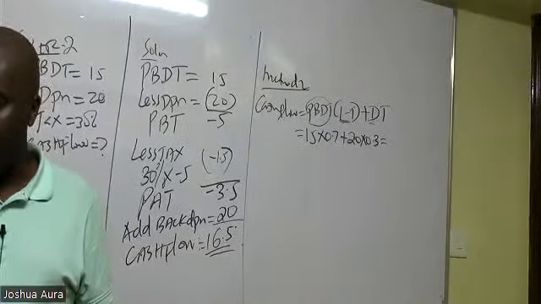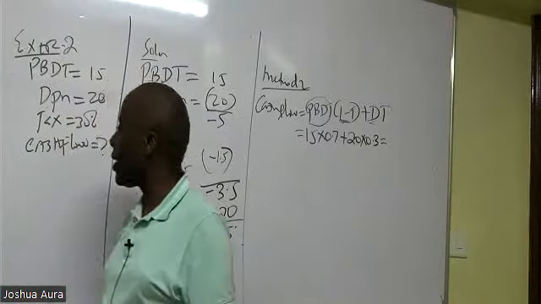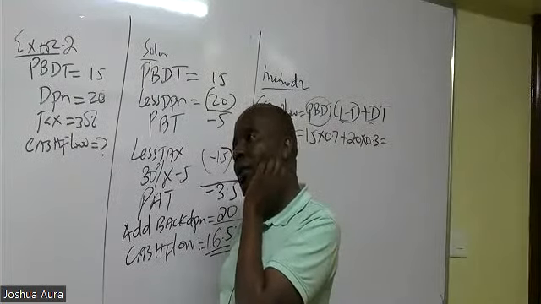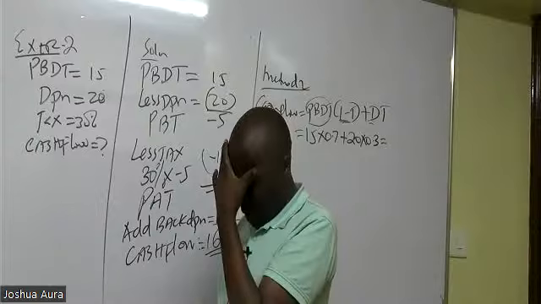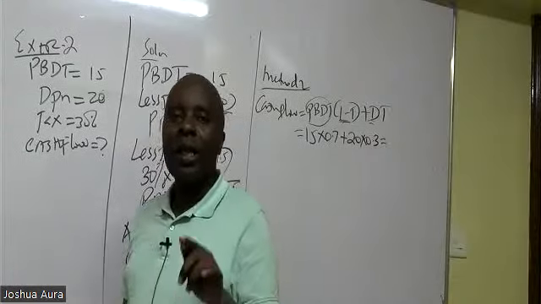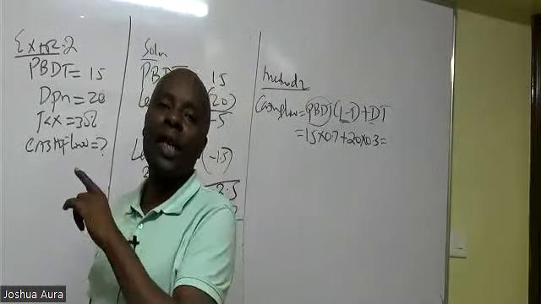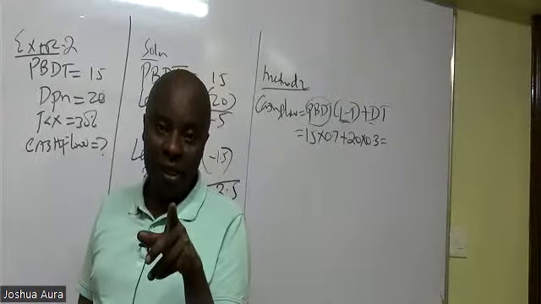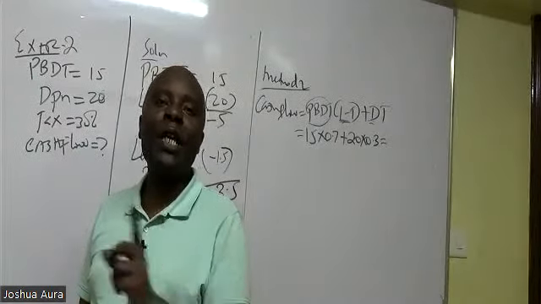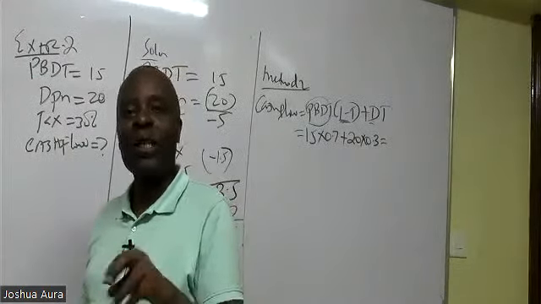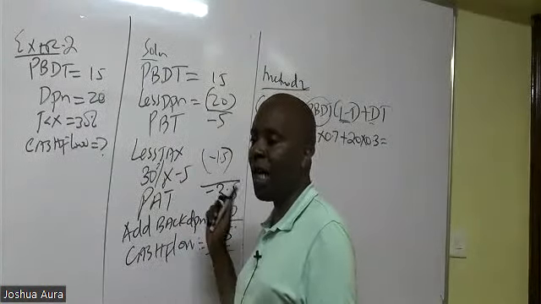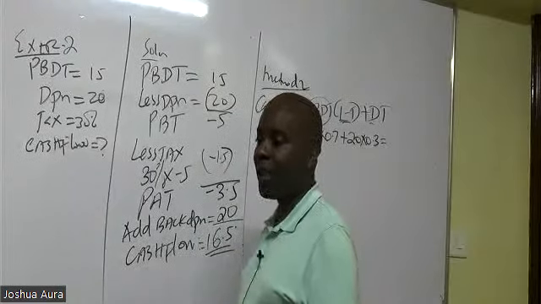Do you still call it profit after tax? Good question, even if it's a negative. Remember, Agnes, the worst mistake you can ever do is, for example, when somebody asks you what was the loss of Kenya Airways last year, and then you say, Kenya Airways made a loss of negative 10. When you call it a loss, then you can't put a negative. But when you say Kenya Airways made a profit of negative, when you're using the language of profit, the negative comes in. So even if it's a negative, you must be consistent. Still make use of profit after tax. I hope, Agnes, that is clear.